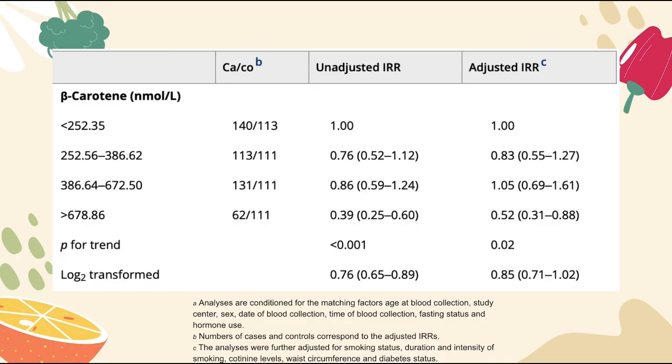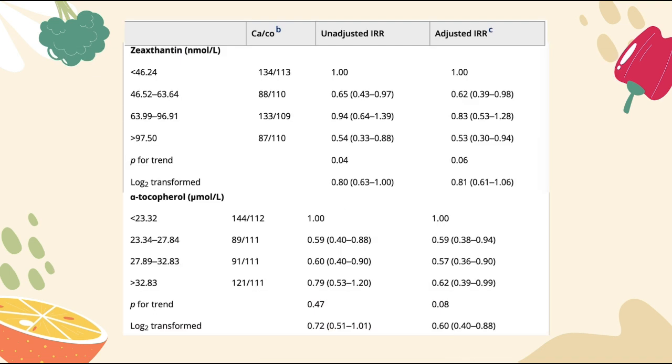The correlation coefficient for these findings was a negative value, meaning that pancreatic cancer risk and plasma beta-carotene levels are inversely related. Consequently, it was found that higher levels of beta-carotene are associated with a lower risk of pancreatic cancer. Beta-carotene was also more effective in lowering risk in non-smokers compared to former and current smokers. Like beta-carotene, inverse relationships with zeaxanthin and A-tocopherol plasma levels and pancreatic cancer risk were also found to be statistically significant, as seen here. These are all examples of exogenous antioxidants.